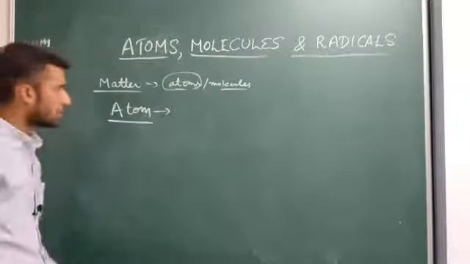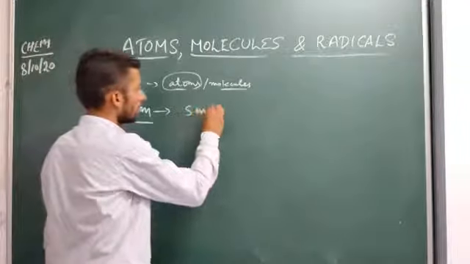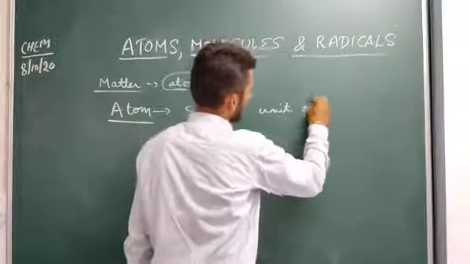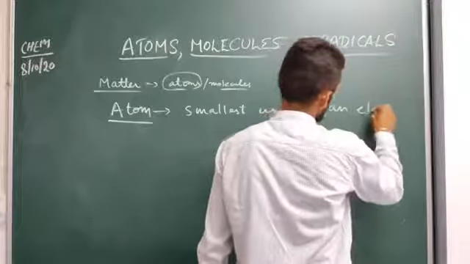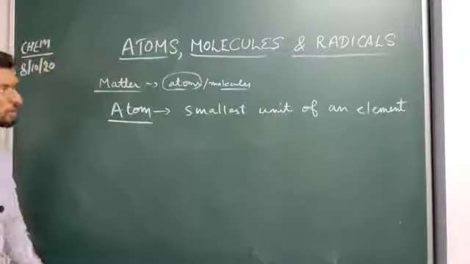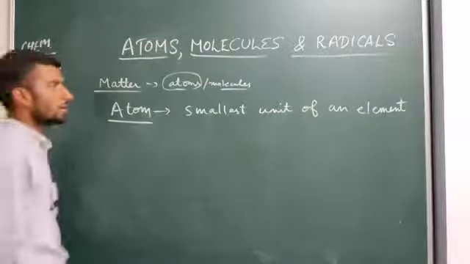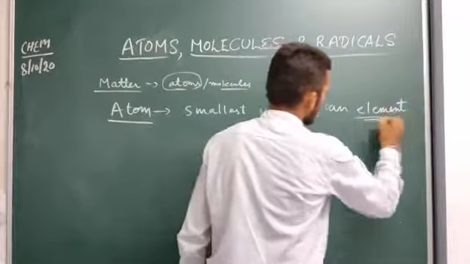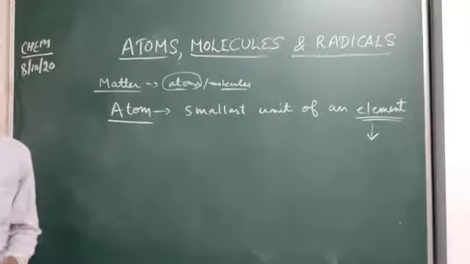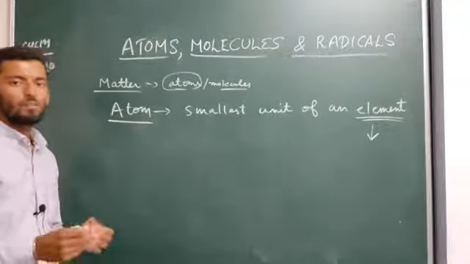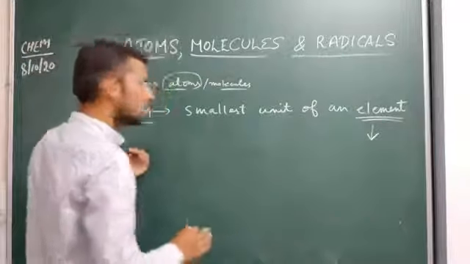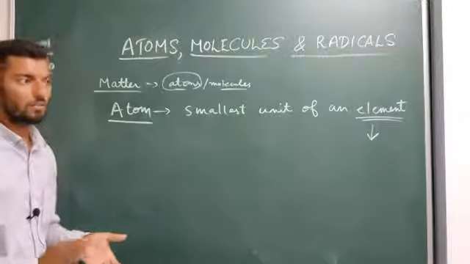In the first chapter also we had studied that an atom is the smallest unit of an element which takes part in a chemical reaction. What is an element? An element is a pure substance which cannot be further divided into simpler substances by any sort of chemical or physical means. An atom is divisible, but an element we can't divide. Element is a pure substance.